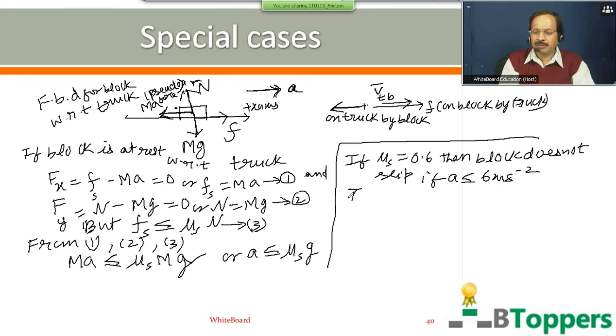In the same example, suppose the truck moves towards right with an acceleration of 4 meter per second square. The mass of the block is suppose 0.75 kg.